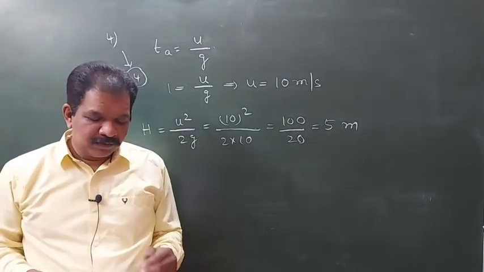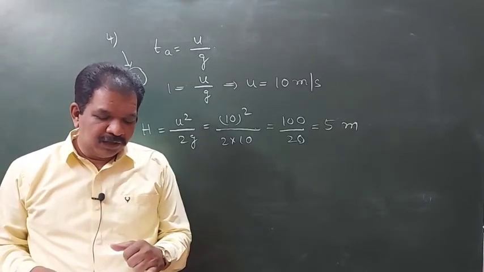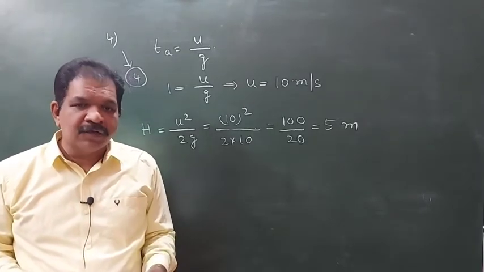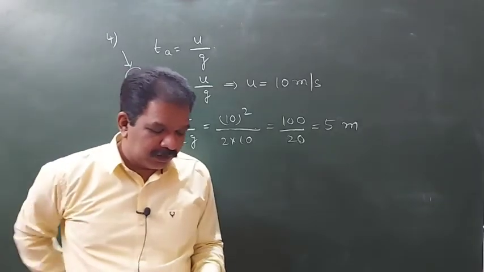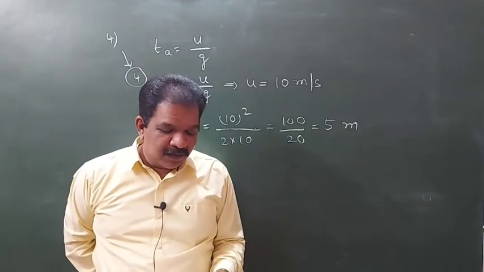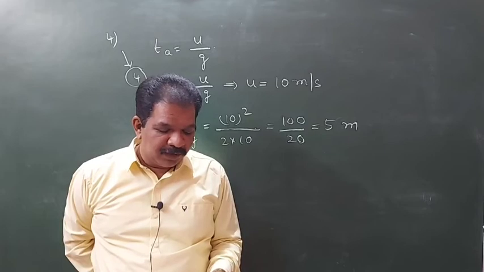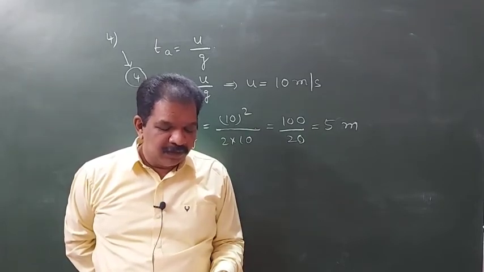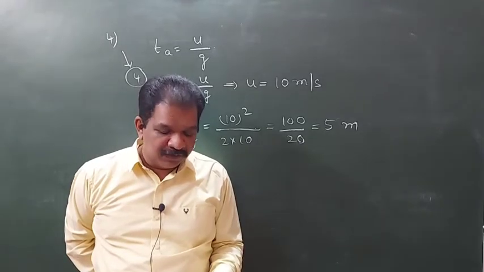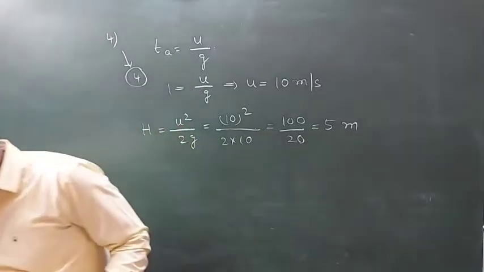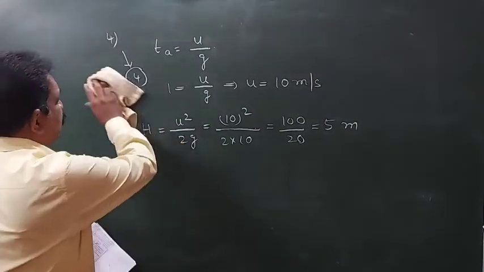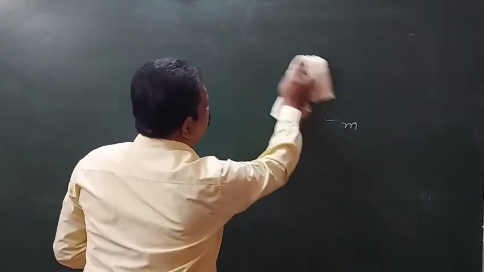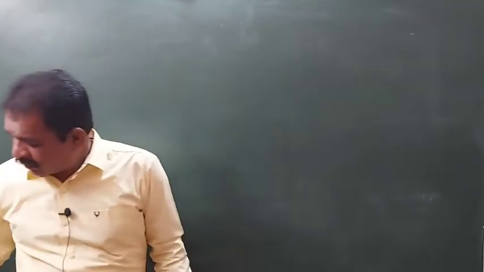Fifth question. A lift is moving up with an acceleration of 5 meter per second square. A ball is dropped from a height of 1.25 meter. The time taken by the ball to reach the floor of the lift is how much? See, the lift is going upward. In that lift, one ball is dropped. How much time will it take to reach the ground?